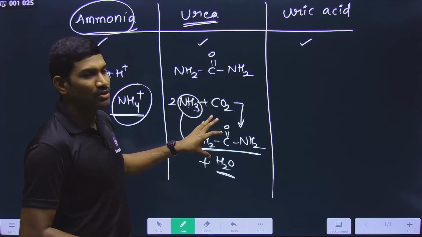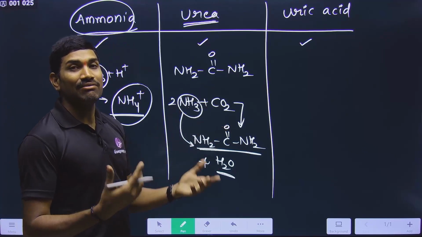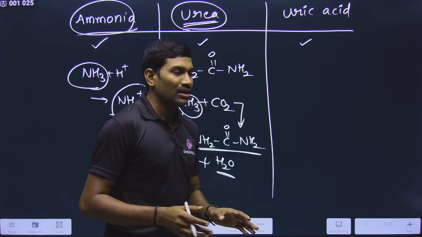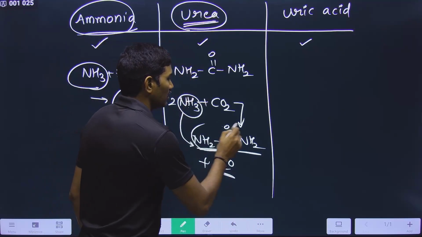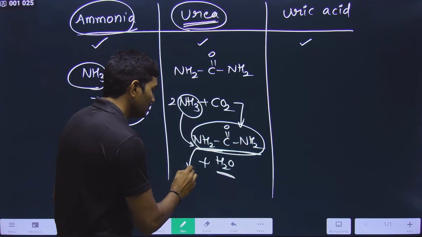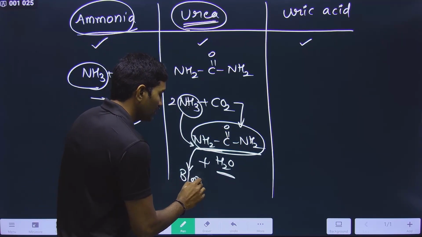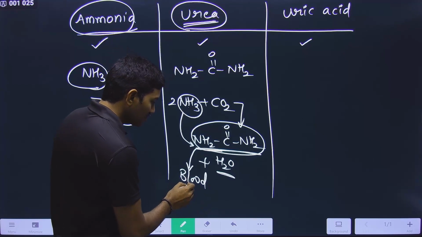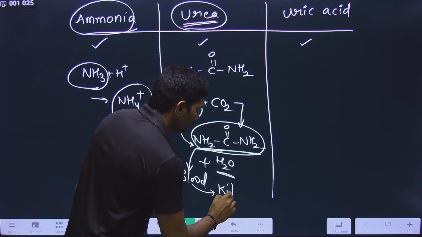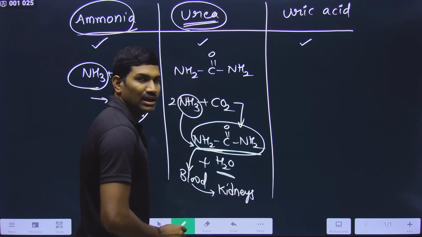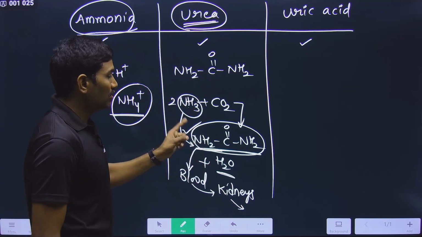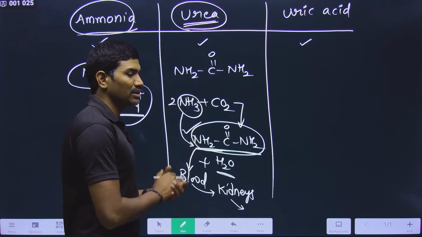So this is what exactly is happening. And this particular process generally happens in the liver of these ureotelic organisms. So within this liver, this urea is produced, and from the liver it will be released into the blood, and through this blood it is going to the kidneys. And now these kidneys will eliminate this urea. This is one important point.